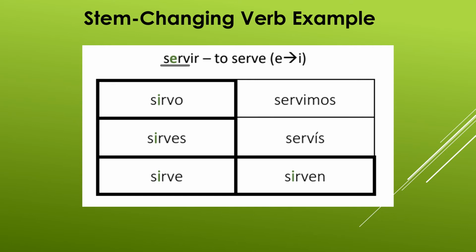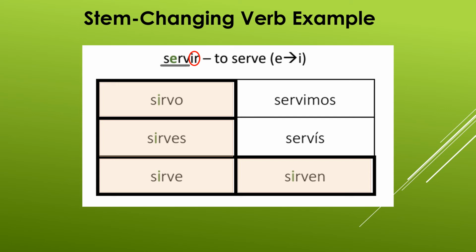So the verb servir, the stem is serv and the ending is ir. And you'll notice that as we go through the conjugations, the ones that are slightly being tinted as I go through, the ones on the left and the bottom right, those are changing from the E in the stem to now an I in the stem. It will not apply to the nosotros and vosotros. So the yo form is sirvo, not servo. You have to do two changes, the ending and the stem. And then sirves, notice again the I changed from the E in the infinitive, sirve, in the bottom right, sirven.